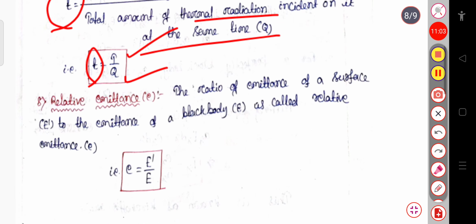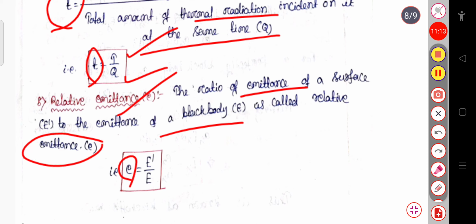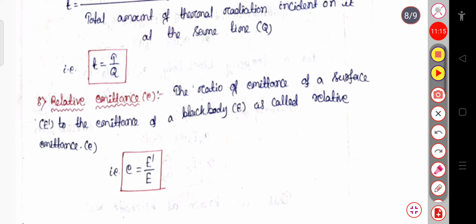Now, the relative emittance. This is the ratio of the emittance of a surface to the emittance of a black body. It is called the relative emittance. This is all about black body radiation and its temperature dependence, and some definitions related to black body radiation. This is all for today.